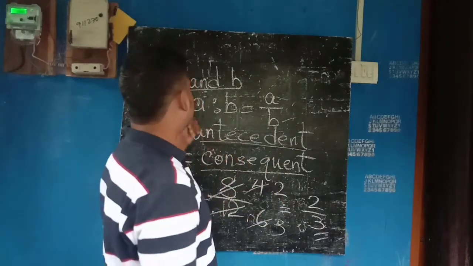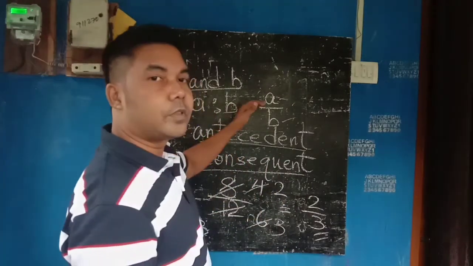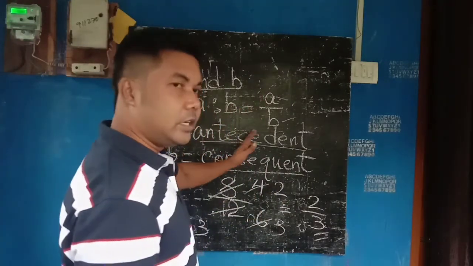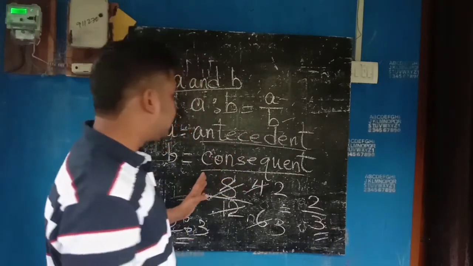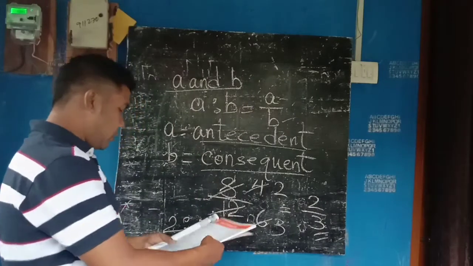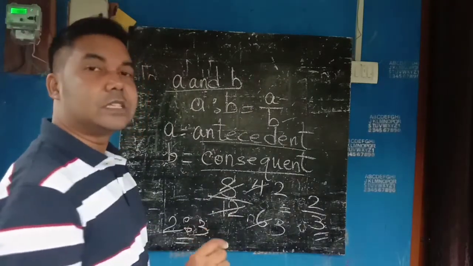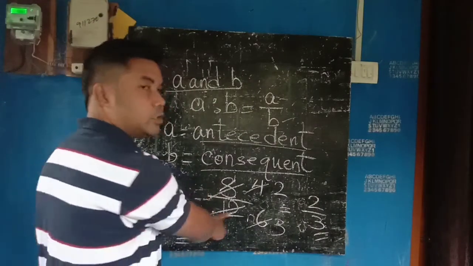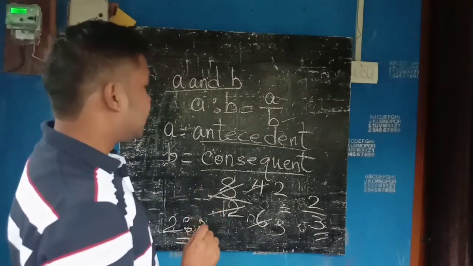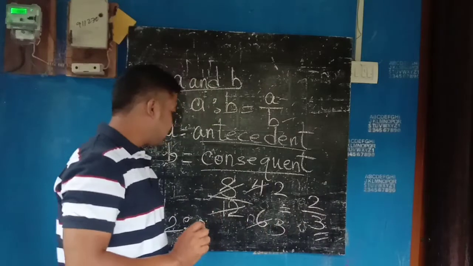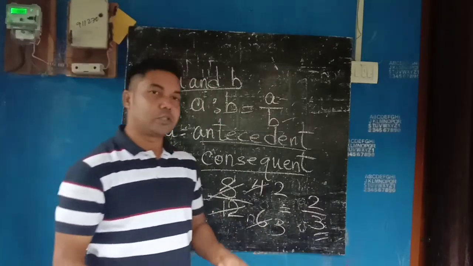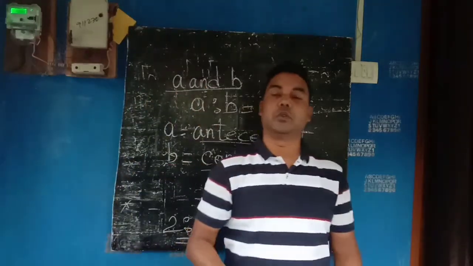First one, A is to B. A is what? Antecedent. B is what? Consequent. And the second point is that it should be expressed in the same unit, and it should be converted into the simplest form. And the last one says that ratio is a pure number with no unit.